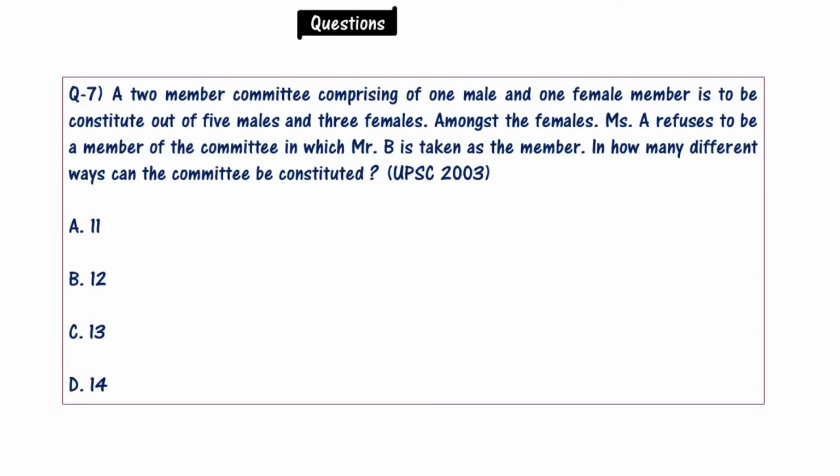Now comes question number 7. A two-member committee comprising one male and one female member is to be constituted out of 5 males and 3 females. Among the females, Miss A refuses to be a member of the committee in which Mr. B is taken as a member. In how many different ways can the committee be constituted? This is a UPSC 2003 question. Options are 11, 12, 13, 14. Please solve this question.